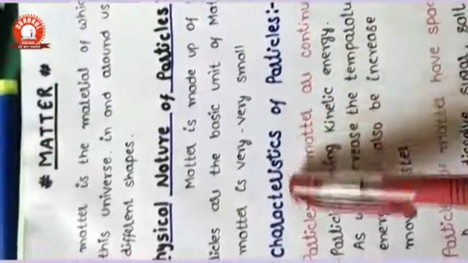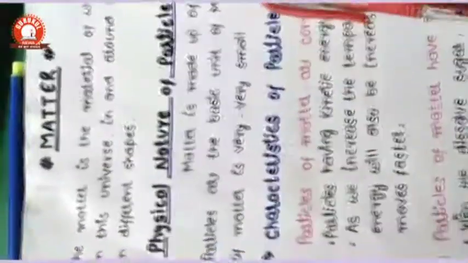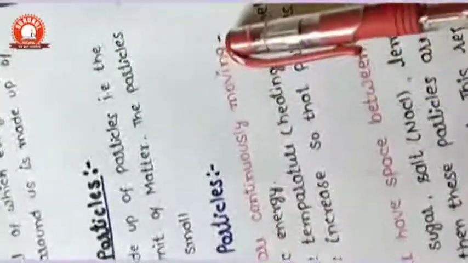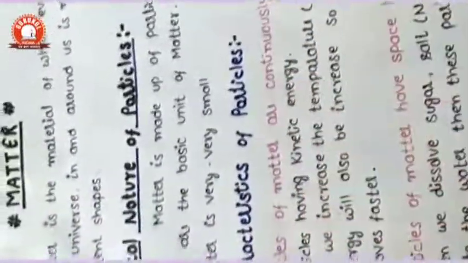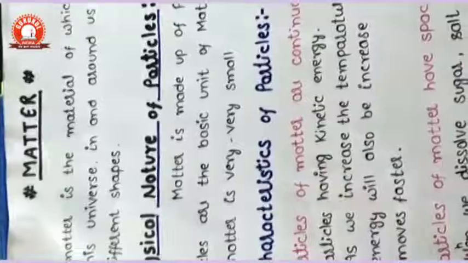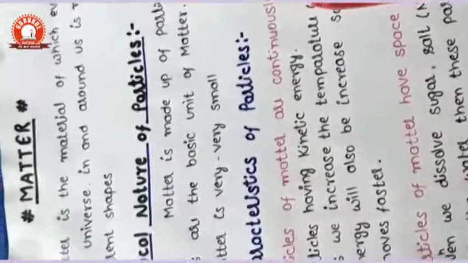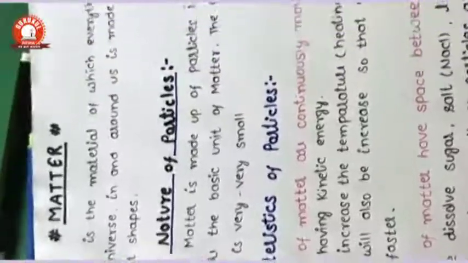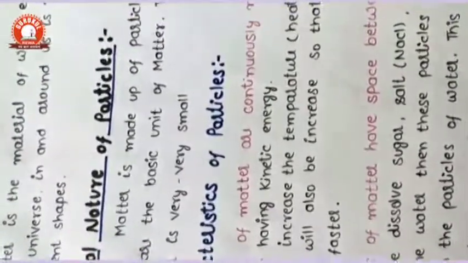If we see the characteristics of the particle, then one thing is, particles of matter are continuously moving. If you see 1 liter of gas present in a 40 liter cylinder, then these particles are not stationary, they are always moving here and there.